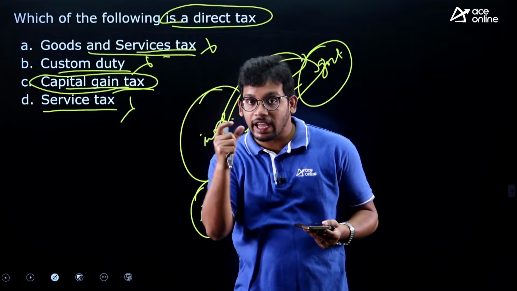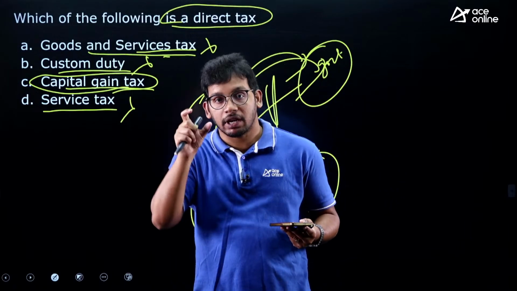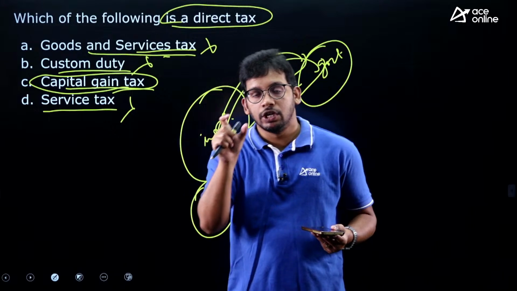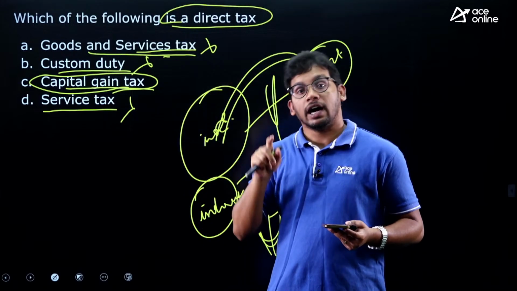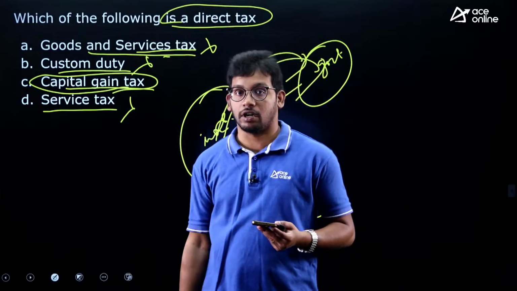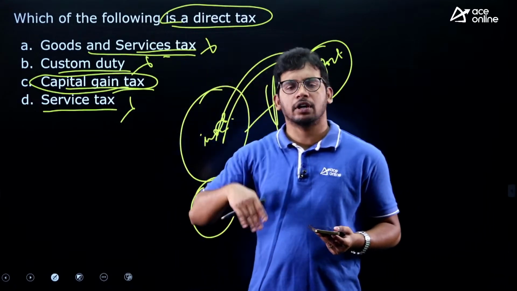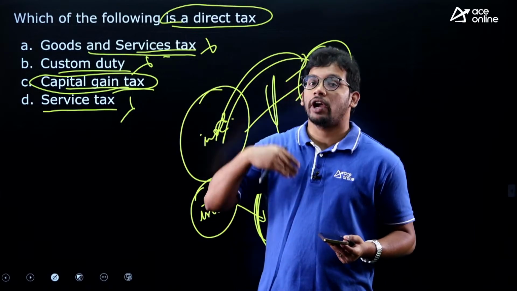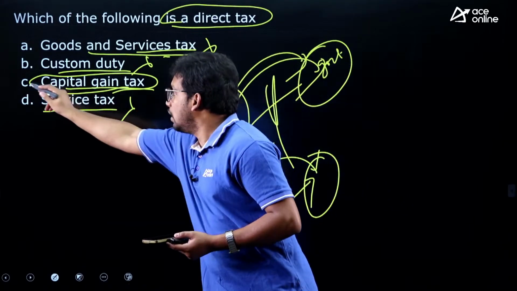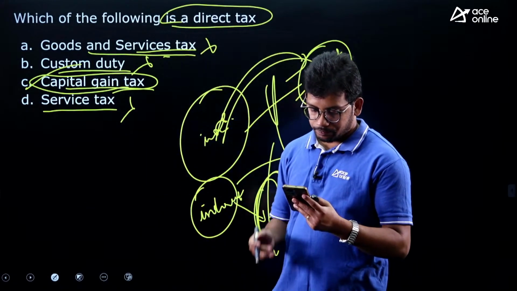So that gain I have got due to market condition, the capital gains. So 90 lakhs is the capital that I gained, and that 90 lakhs also will be taxed by the government. I have bought for 10 lakhs only, but now it is valued at 1 crore. So I have to pay to the government. So this is a direct tax.